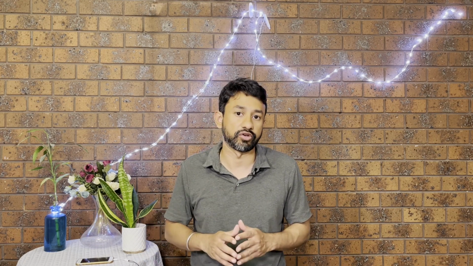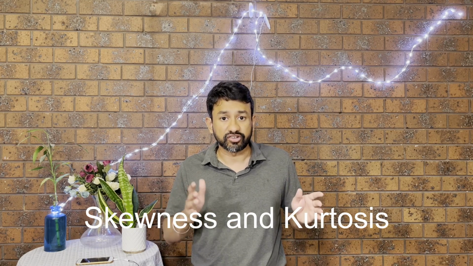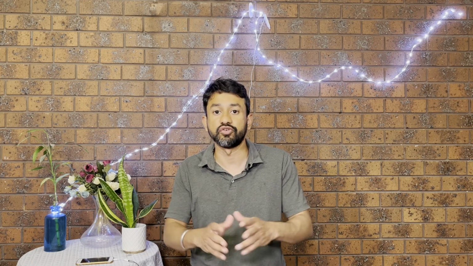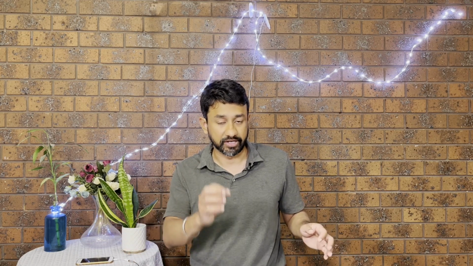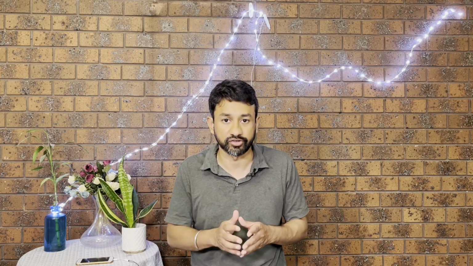The first one that we are going to see today is skewness and kurtosis. Both of these are commonly used to understand the distribution of the data set. If I take skewness as an example, the data can be positively skewed, negatively skewed, or the skewness can be closer to zero.